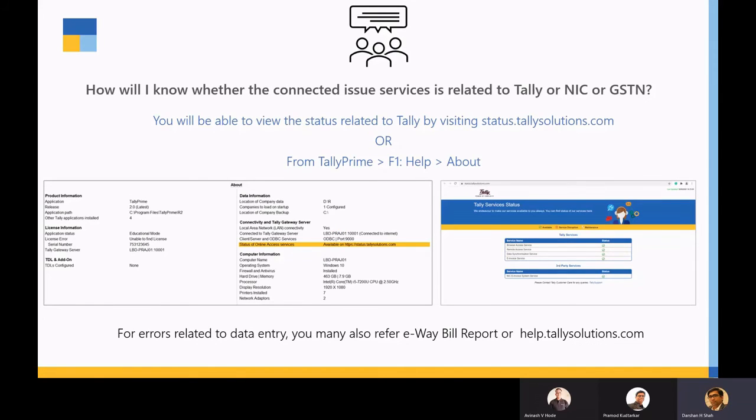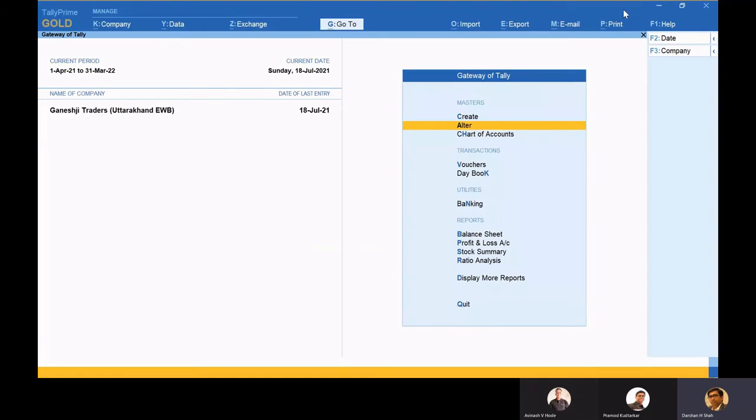How will I know whether the connected issue is related to Tally or the services? Acha. So this is basically to understand that if there are any errors in terms of connection, what happens and how do I tackle it?